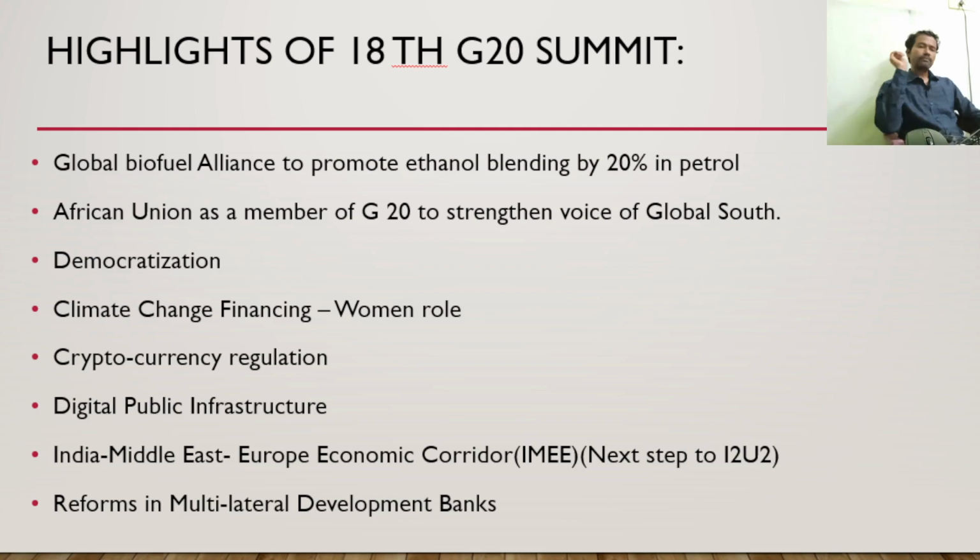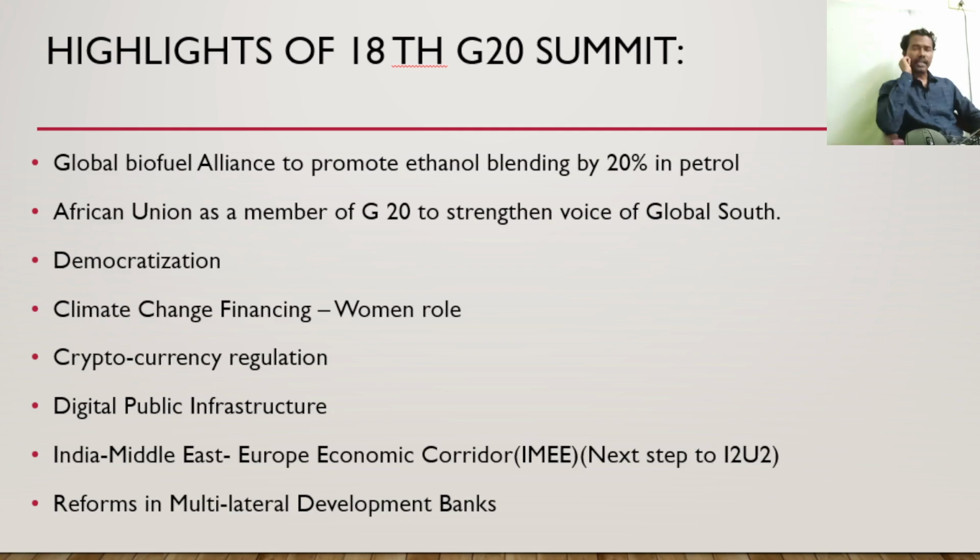Similarly, in India, we have a target of ethanol blending. In petrol, we have already crossed the 10% target of ethanol blending, and we are moving towards the 20% ethanol blending target. Now, if we have a biofuel alliance internationally, we have access to technology, that is technology transfer, and capital funding also from developed countries, right? And this is a part of the circular economy.